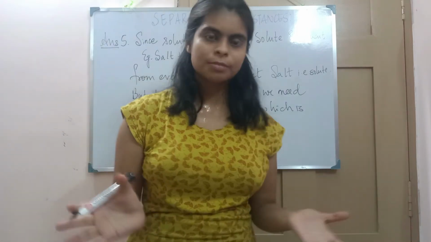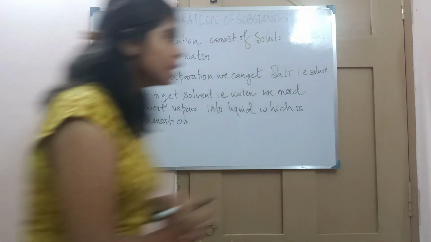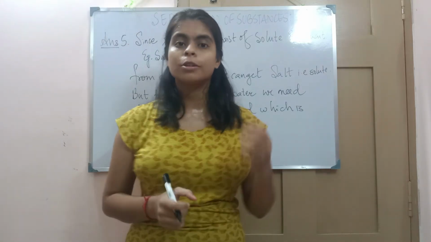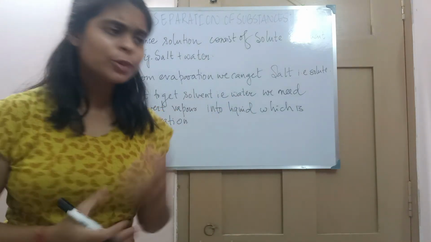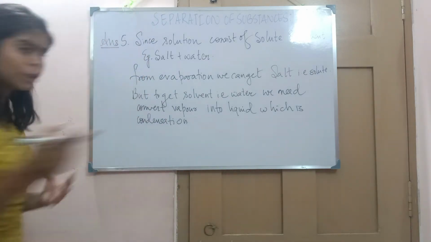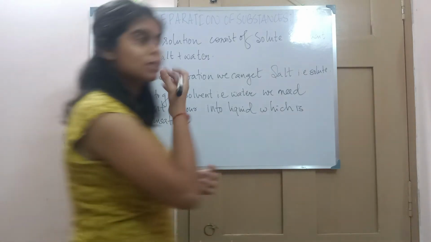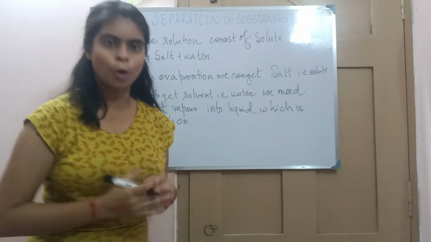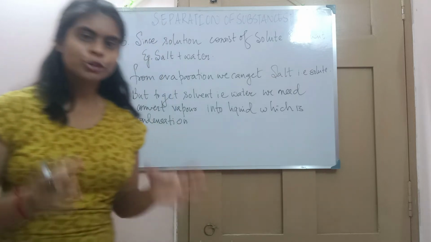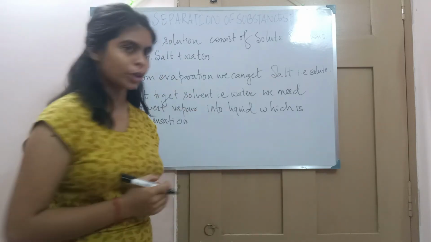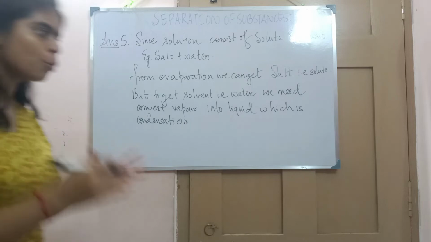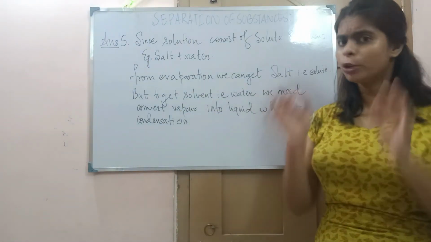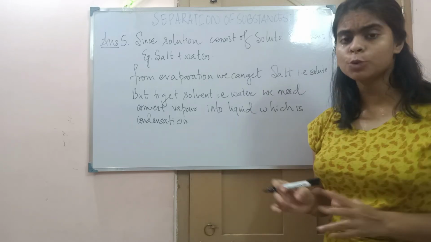Now comes question number 5: why do we need both evaporation and condensation to get the components of the solution? The kind of solution is not given in the question, so take a solution like salt and water. The components of the solution are salt and water. If you want to separate both and get both components, salt as well as water,